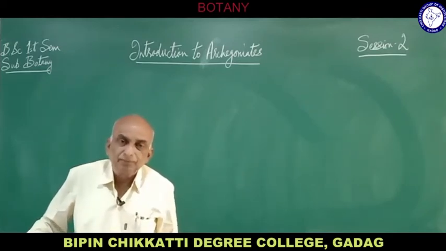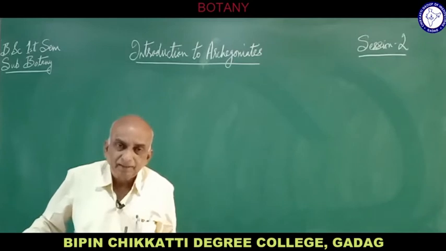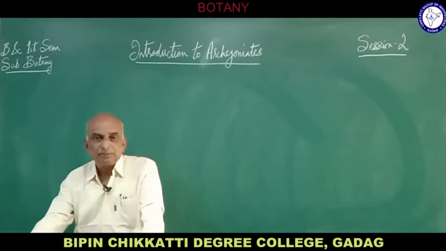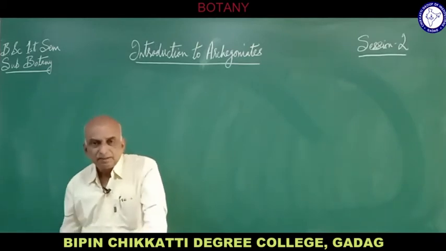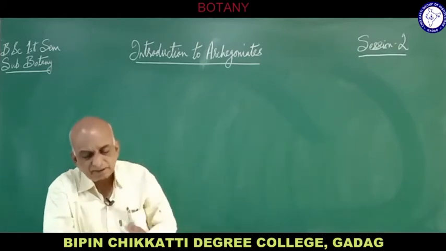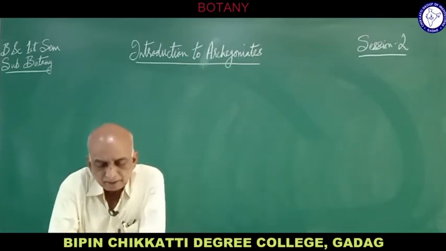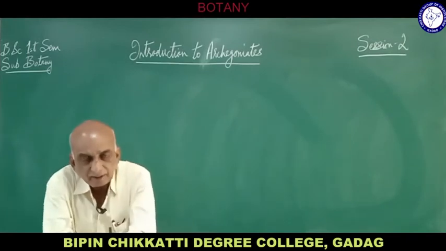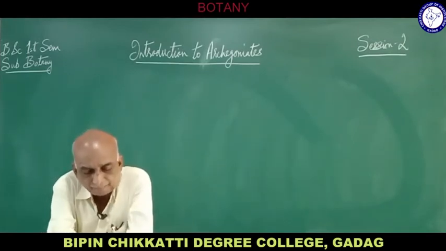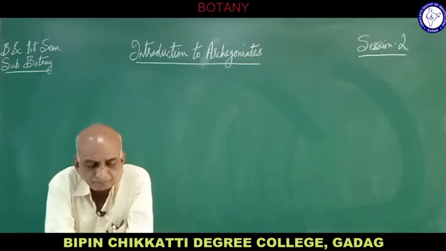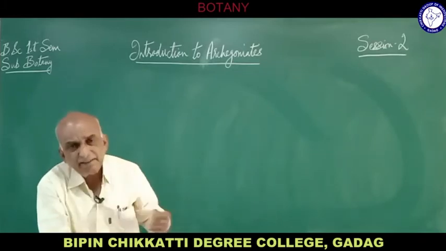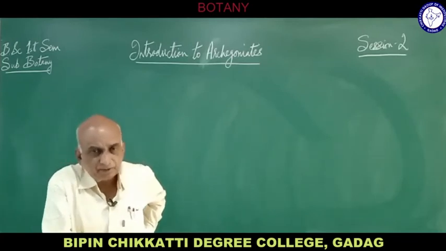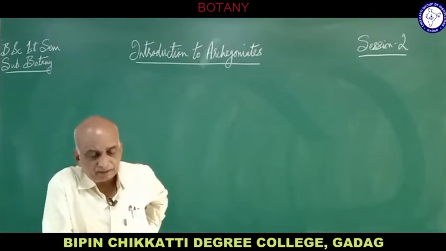Along with the formation of archegonia, all these changes took place during the transition stage where plants shifted from water to land. The stomata helped in the exchange of gases, which was a next step in the evolution of the archegoniates.